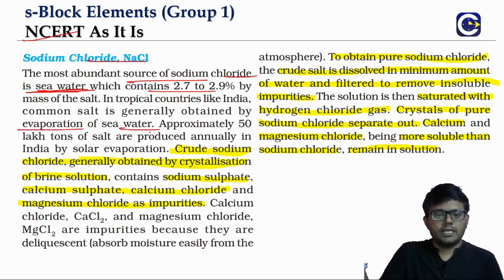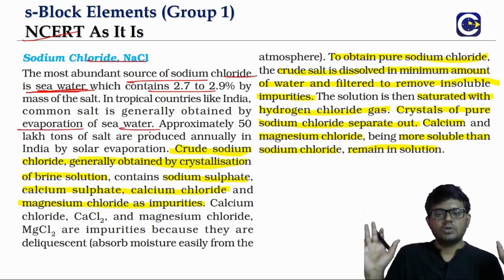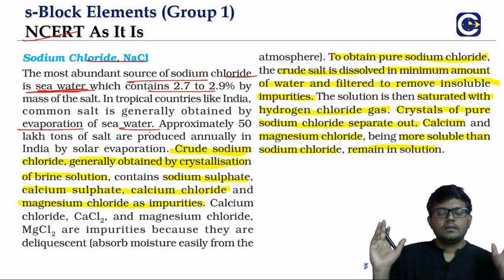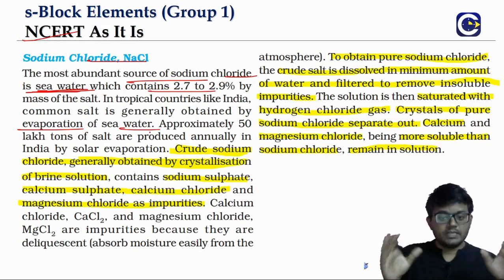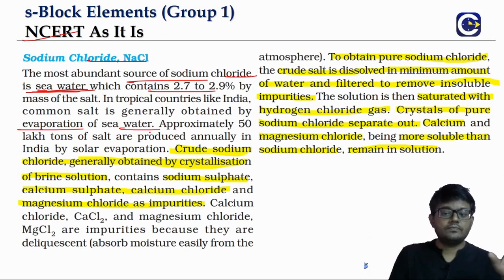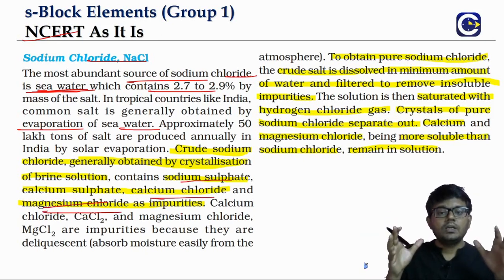When the water evaporates, we are left with the salt in the fields. The crude sodium chloride obtained by the evaporation methods will contain a lot of other salts, because it is not just sodium chloride, it will also have sodium sulfate, calcium chloride, magnesium chloride. So there will be a lot of other impurities present.